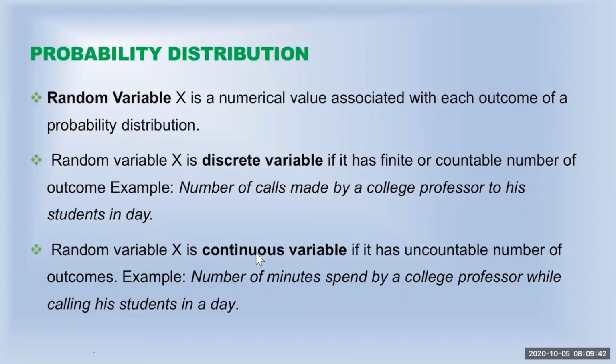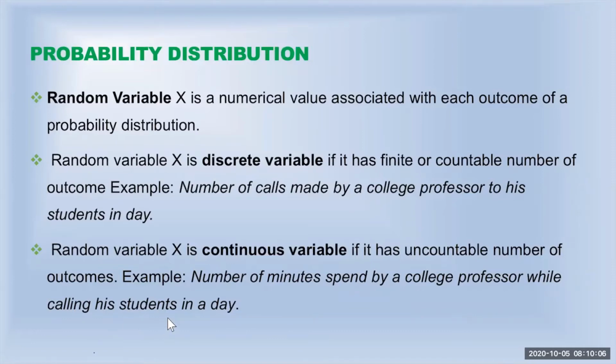But the other one is called the continuous variable, and that is a random variable X is continuous if it has uncountable number of outcomes, or in other words, the random variable is continuous if it includes even the decimal values. Example, number of minutes spent by college professor while calling his student in a day.